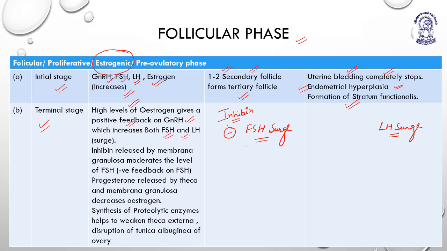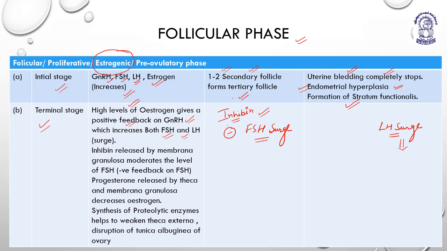The FSH surge is not very high compared to the LH surge. The LH surge is 5 to 6 fold. The amount of LH increases by 5x or 6x, and FSH increases by 2 or 3 times. That is why we need to maintain the levels of FSH and LH, because at the time of ovulation we don't need any other follicle to form or develop. So to decrease the rate of their development, inhibin is required.